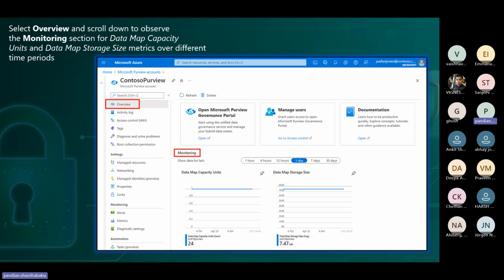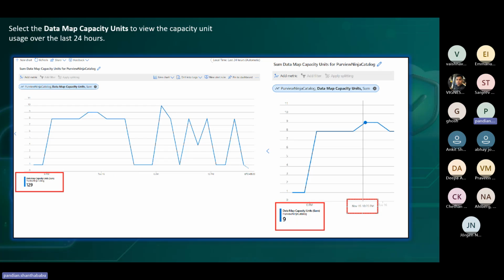In the Azure environment itself, we obviously have a monitoring tab, where we can see the data map capacity, how much we have configured and how much data storage size we have defined. It's a very flexible way of configuration, giving the complete detailed capacity on an hourly or at least daily basis. We can make changes and update whatever we want. That's a fantastic option with respect to the data capacity.